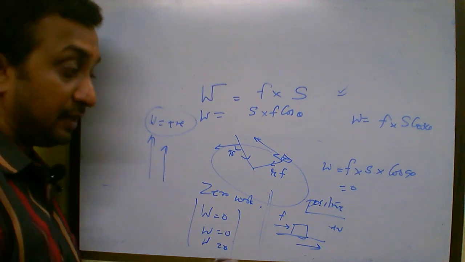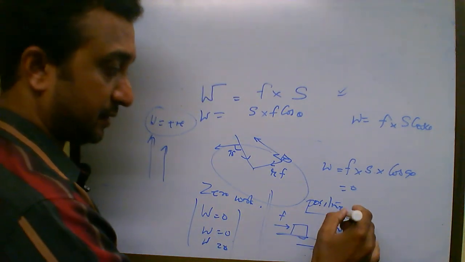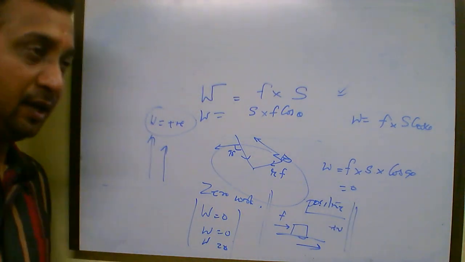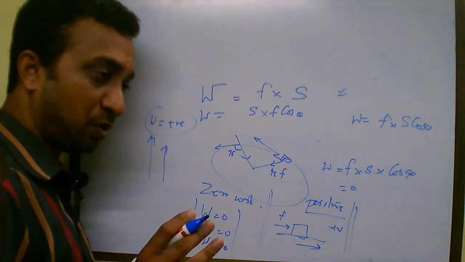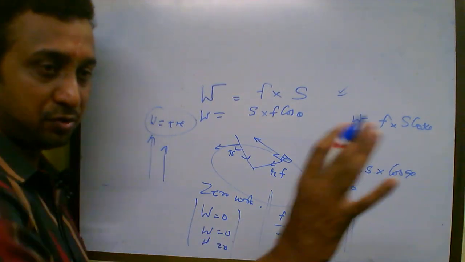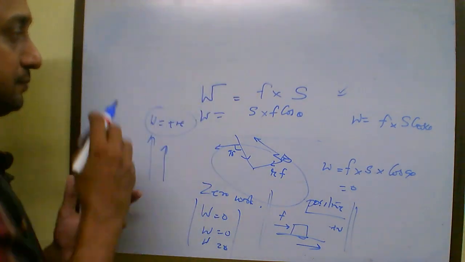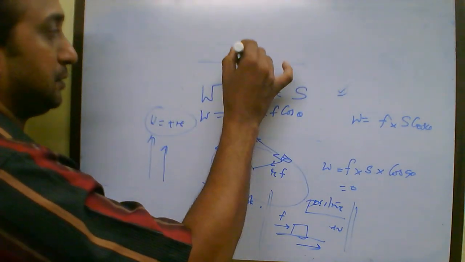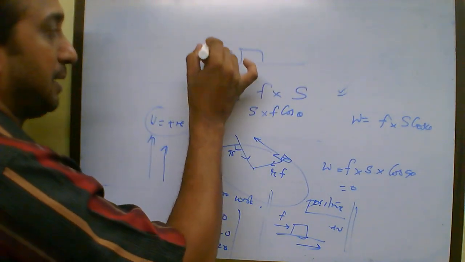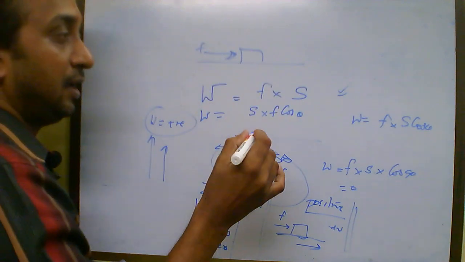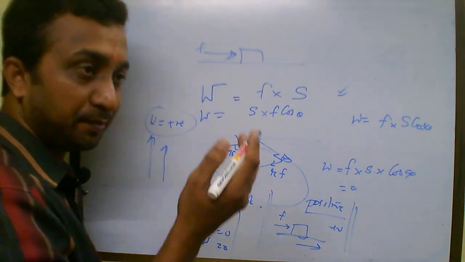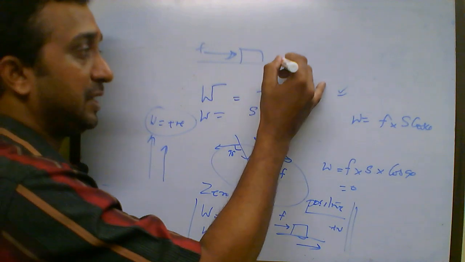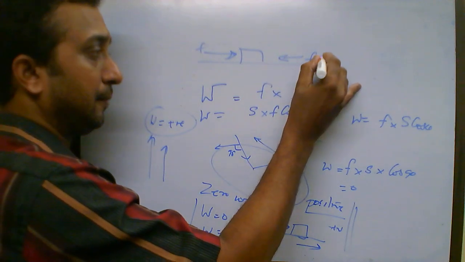Now example for negative work. See, assume you are pushing a body along a horizontal, so obviously the body is being moved along the horizontal by the application of a force, and between the body and the ground there will be a frictional force which is acting.